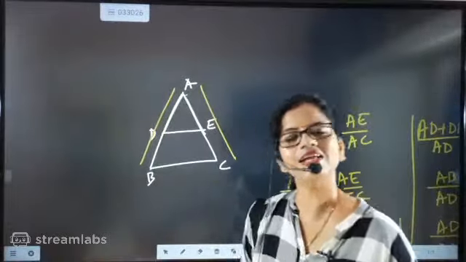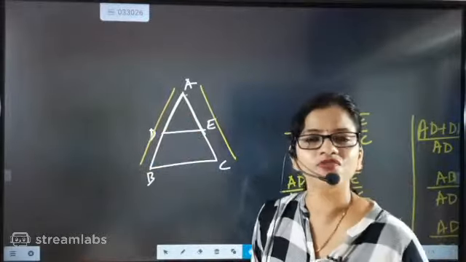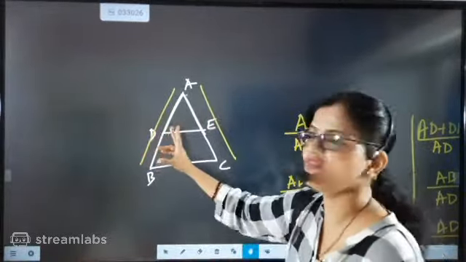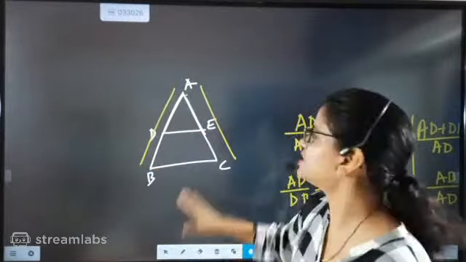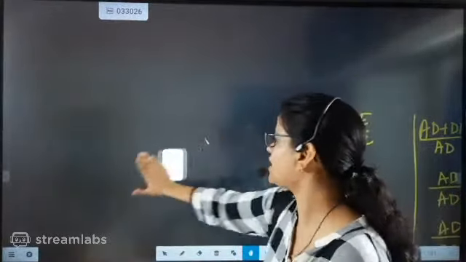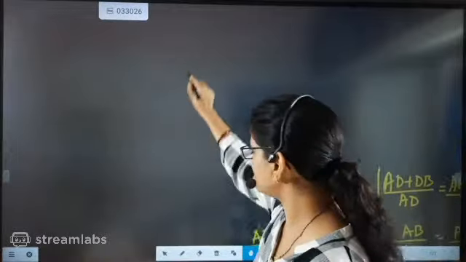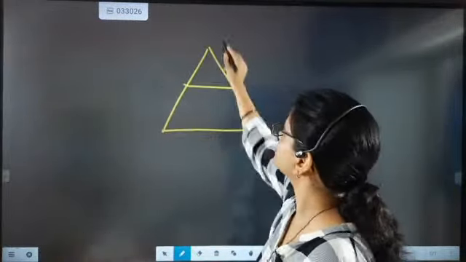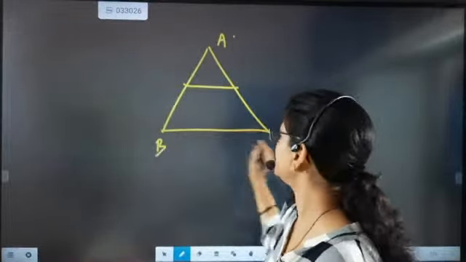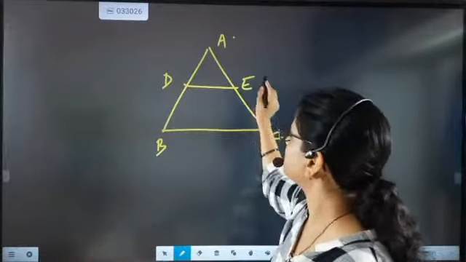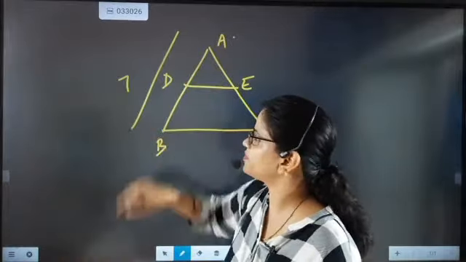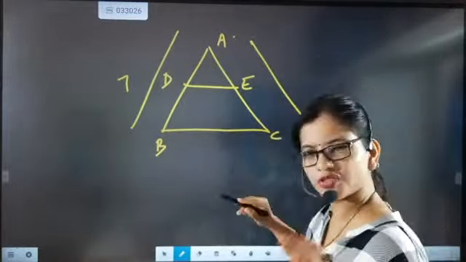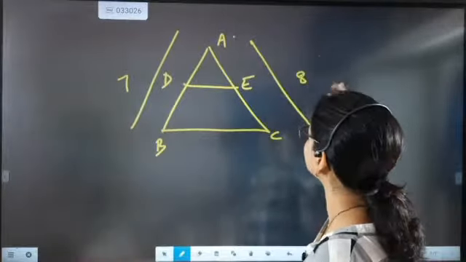What is the shortcut technique application? Whatever side they have given, we are going to create a link on the other side. Now what will be the link? I am going to tell you. Like if somebody gives you this section in the examination, that this side is A, B, C, D, E, now they have given this one as 7 centimeter and this one as, just for the sake of understanding, beta, we have taken it as 8 centimeter.